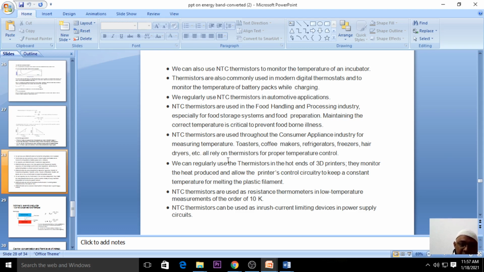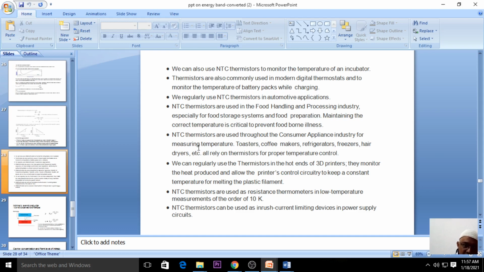In a refrigerator, there is a portion where the temperature is very low, and another part where the temperature is somewhat different. It is the same block, but there will be different separations, and in that separation also we make use of negative temperature coefficient thermistors.